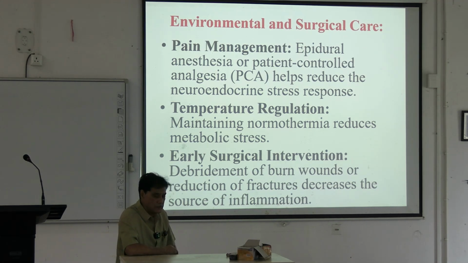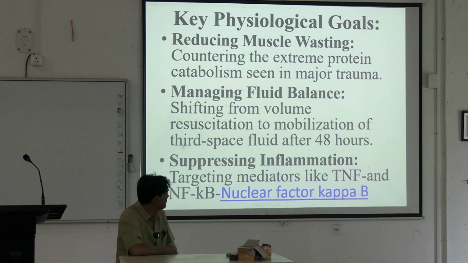Early surgery: when it is required, you should do the surgery, not delay. In case of burn, debridement. Debridement of burn wound or reduction of fracture decreases the source of inflammation. If managed properly, inflammation will reduce, the tissue will heal properly and the patient goes home early.